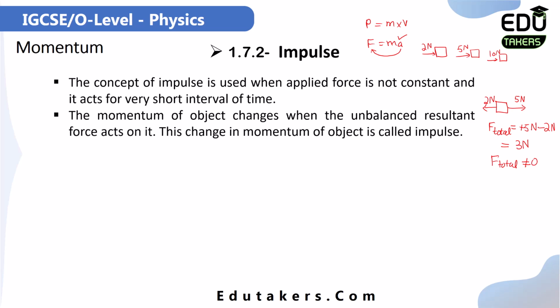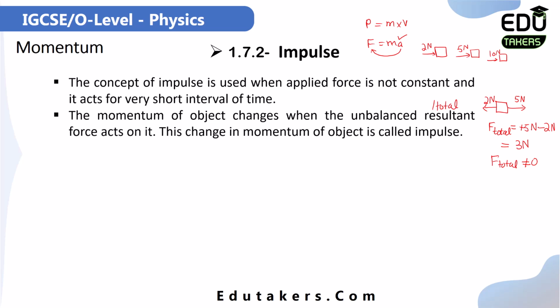When the total force is not equal to 0, you can simply say that there is an unbalanced resultant force acting on the object. Resultant or total force, both of these are the same term. So I can simply say here that an unbalanced resultant force acts on the object when the total force is not equal to 0.